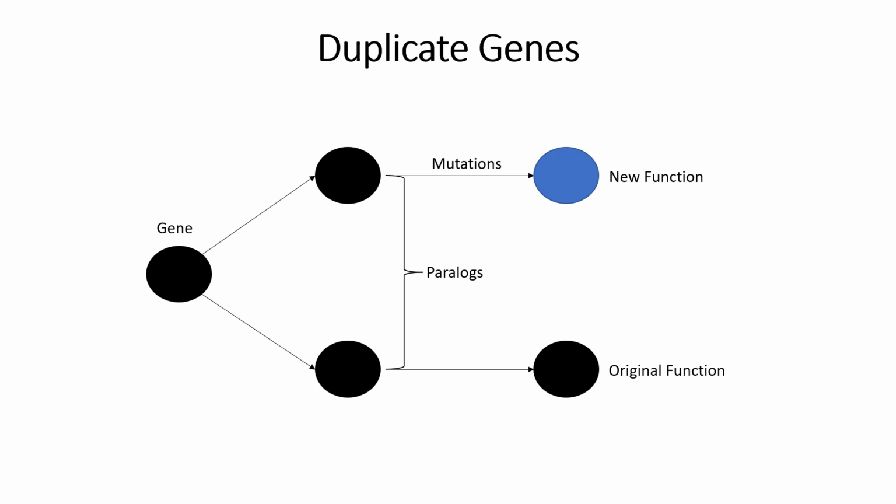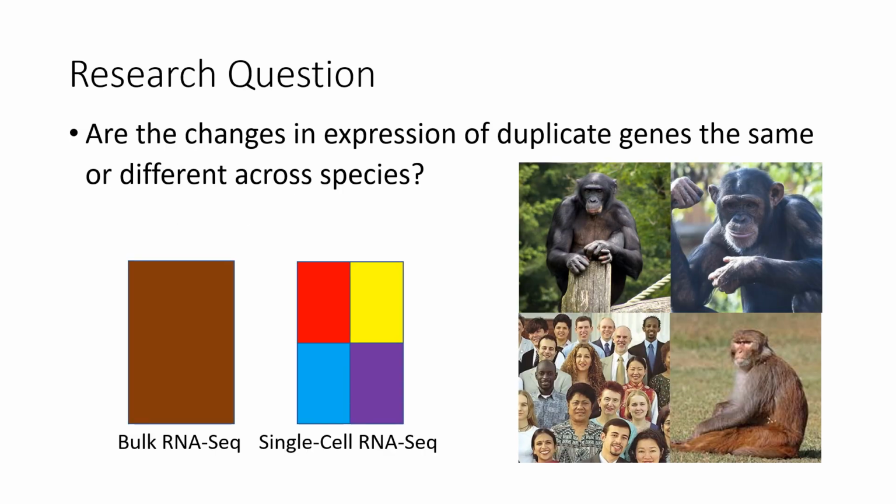This creation of new genes can be measured based on how much they are active or expressed between different cells and tissues. We've been able to investigate the differences of gene expression between tissues for years. However, looking at differences between cells is a very recent development. Our research question was, are the changes in expression of duplicate genes the same or different across species? To answer this, we use single-cell RNA sequencing data, which allows us to determine differences in expression between cells rather than traditional RNA-seq, which can only reveal differences of expression on the tissue level and may leave out key findings.